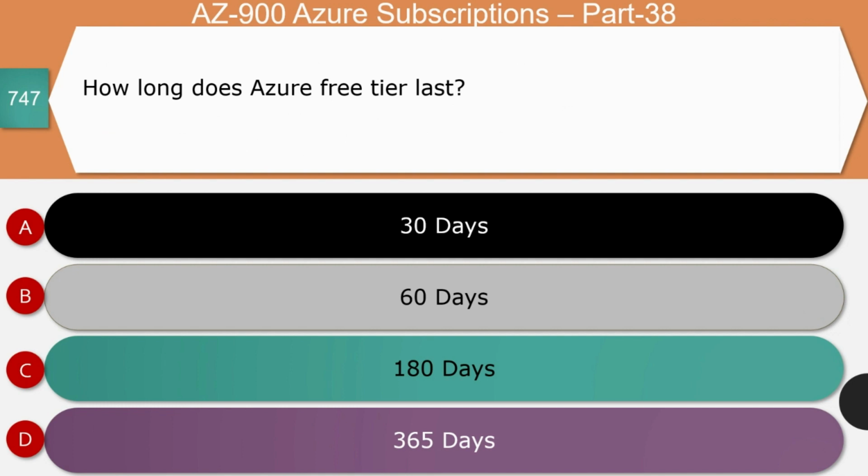Next question, how long does an Azure free tier last? Is it 30 days, 60 days, 180 days, or 365 days? The right answer for this question is it is available for you for a year. However, the credit provided to you is available for your usage only for 30 days.